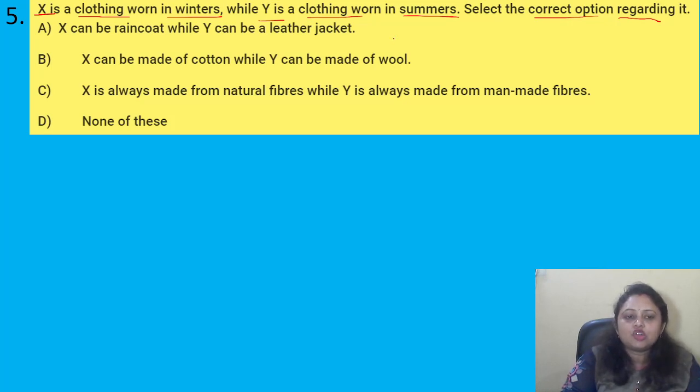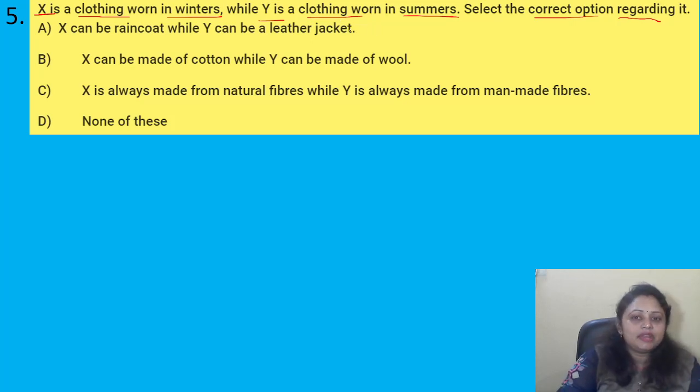C. X is always made from natural fibers while Y is always made from man-made fibers. D. None of these. See, if X is the clothing worn in winters, what clothing do we wear in winter? We wear sweaters and coats, right? And in the summer, we usually prefer to wear clothes made of cotton.